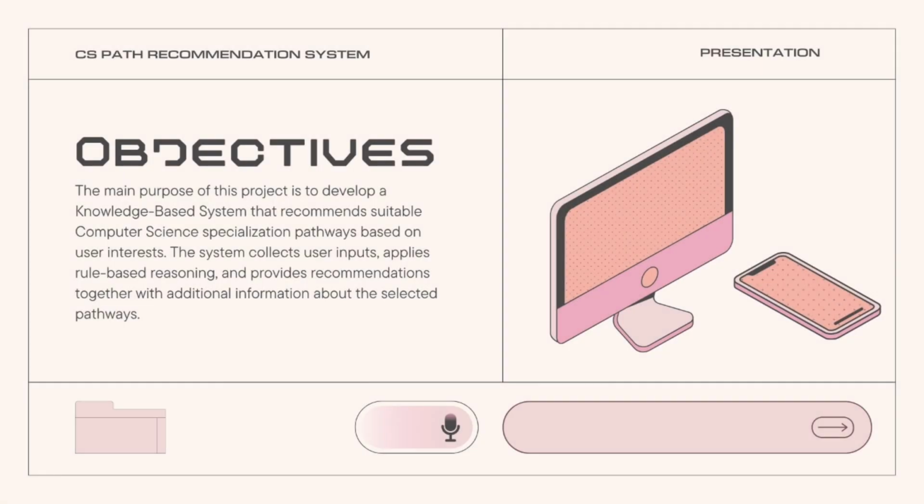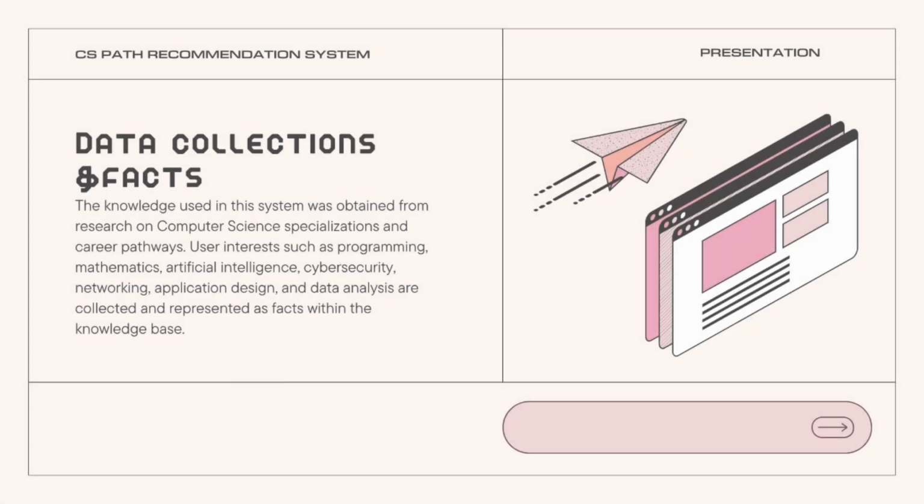Computer science consists of various specializations, each requiring different skills and interests. However, many students are uncertain about which pathway best matches their abilities. Therefore, a knowledge-based system is developed to provide decision support and guide students towards suitable specializations. The knowledge base was developed using information gathered from computer science specializations descriptions and career pathways.